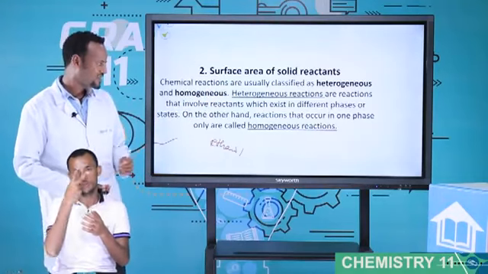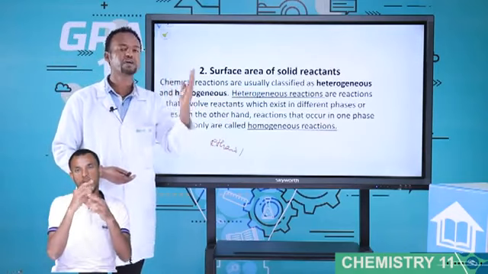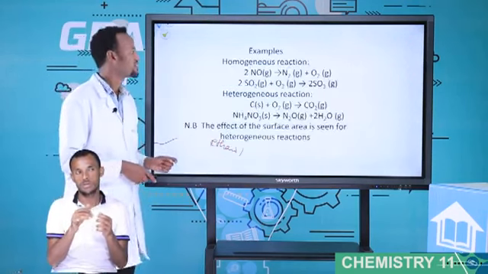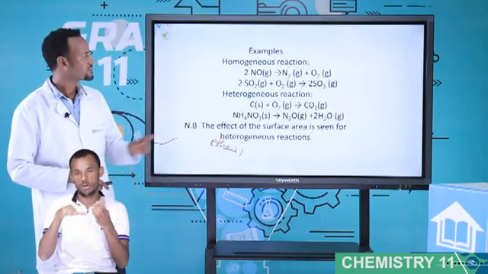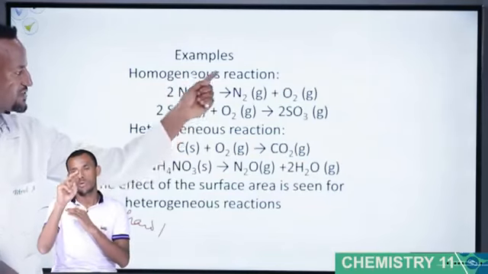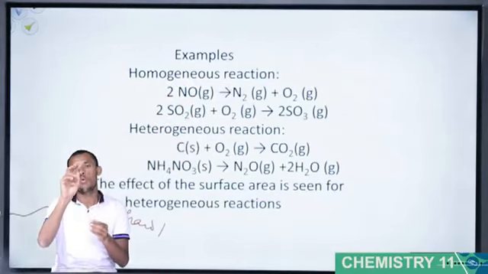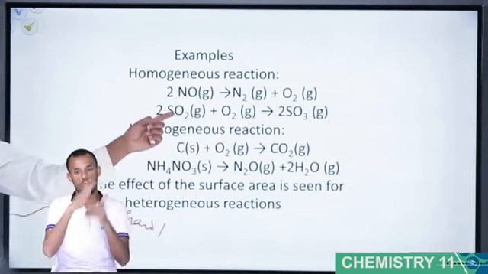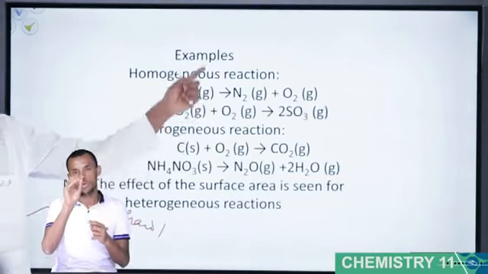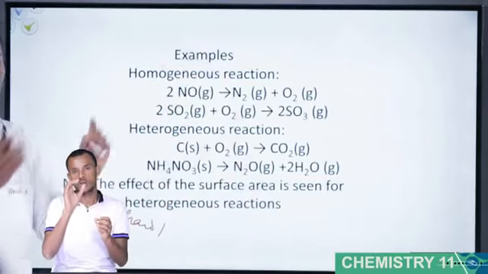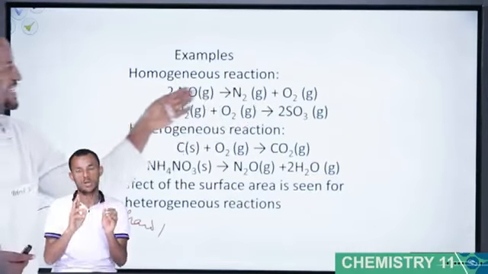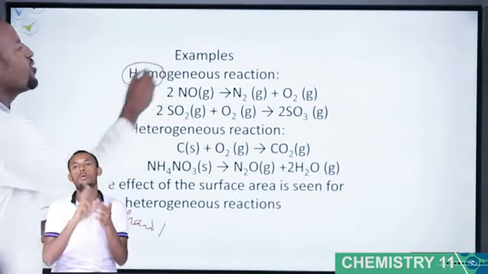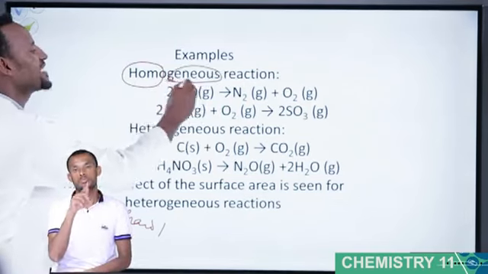On the other hand, reactions that occur in one phase only are called homogeneous reactions. Look at this reaction: 2NO gas gives NO2 gas plus O2 gas. Look at the reactants, all are gas. Look at the second reaction, 2SO2 gas plus O2 gas gives 2SO3 gas, all are gas. The first reaction and the second reaction are homogeneous reactions. Students, you know homo? Homo means the same. Geneous means type or kind.